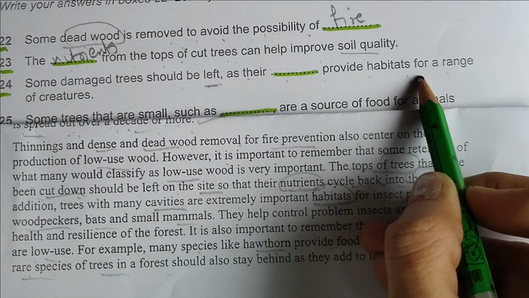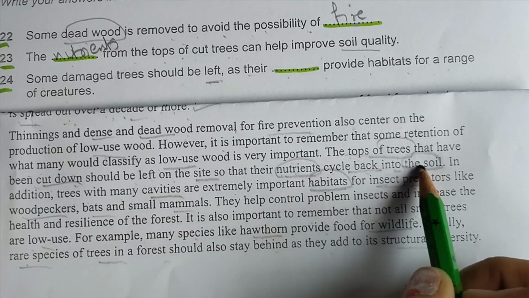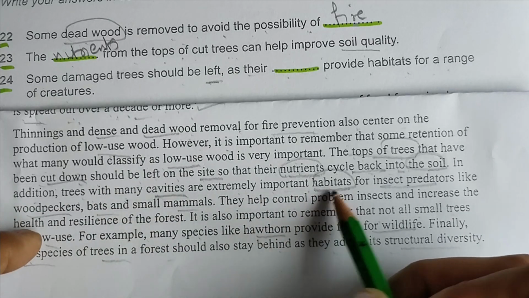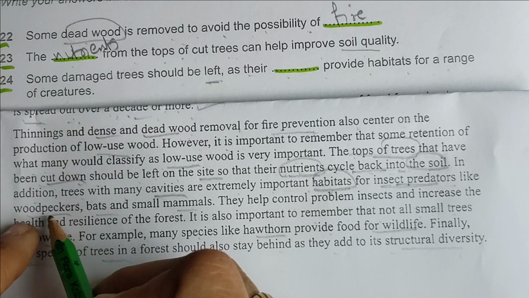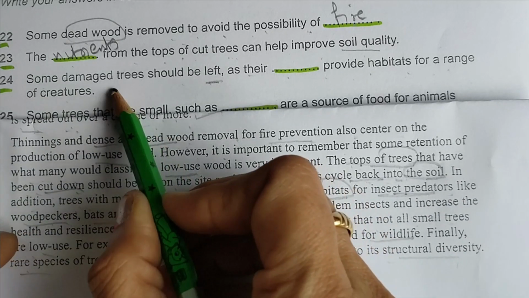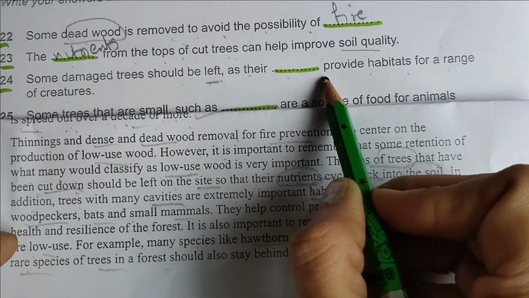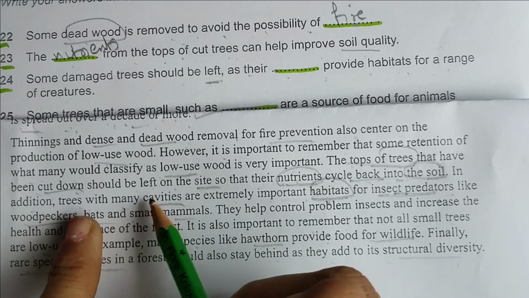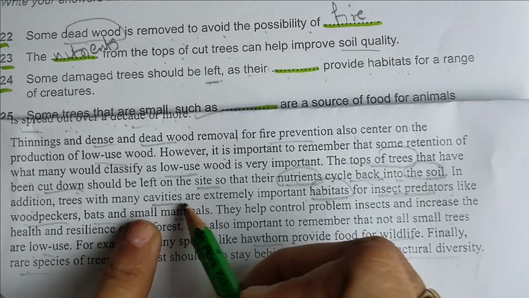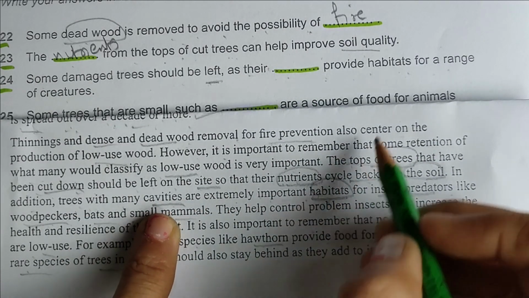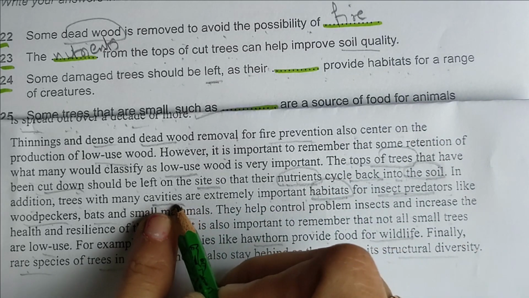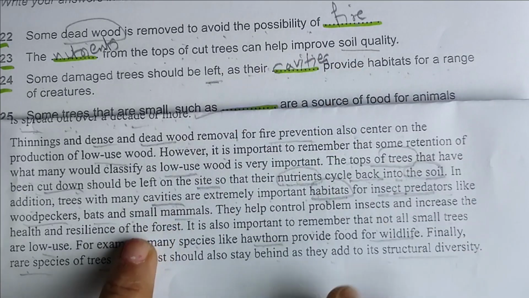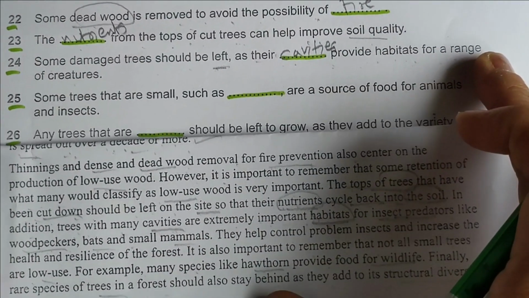In addition, trees with many cavities are extremely important habitats for insects, predators like woodpeckers, bats. So habitat is there, it means this will come as their cavities. As their cavities provide habitats for a range of creatures.